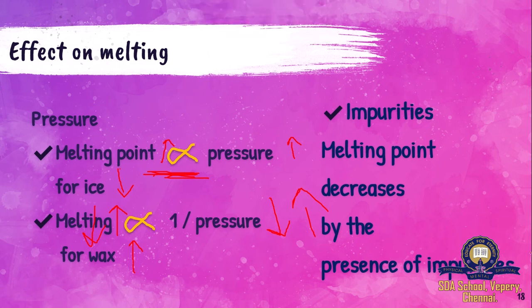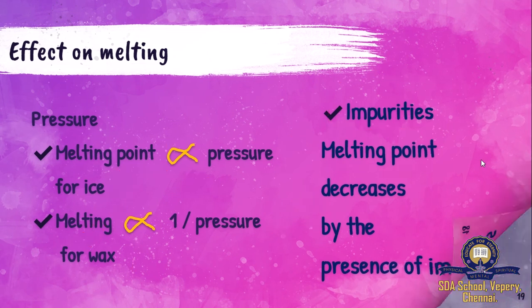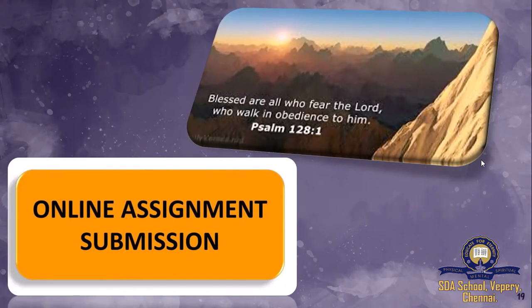So there is something called impurities. For example, imagine you are adding salt to an ice cube. What will happen to the ice? It will not melt very easily. So what happens? The melting point changes. By adding impurities, you can change the melting point. So the melting point decreases due to the presence of impurities. So we'll stop here. We've learned only melting now.